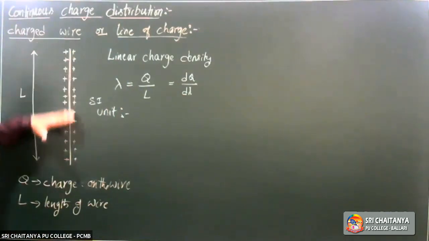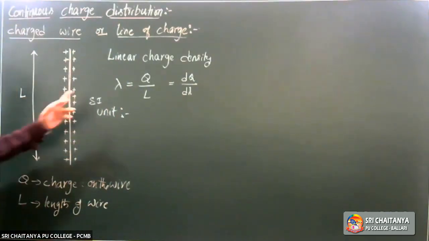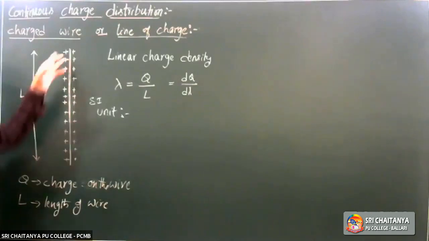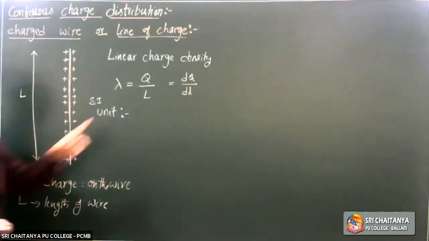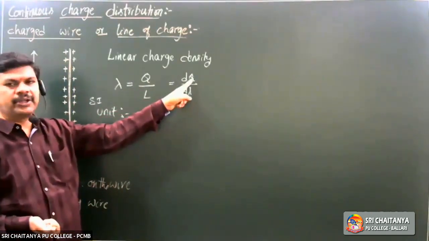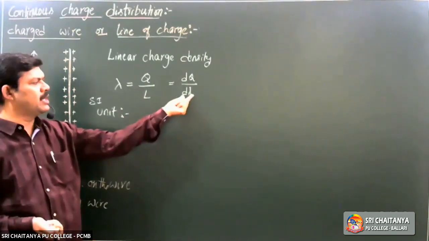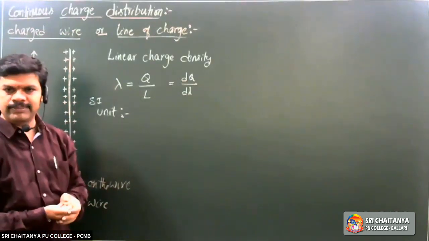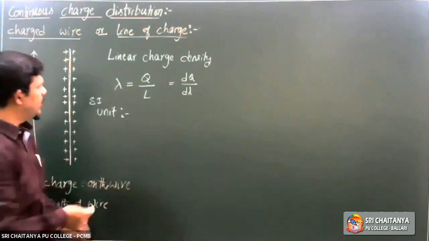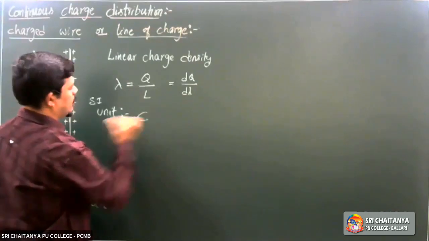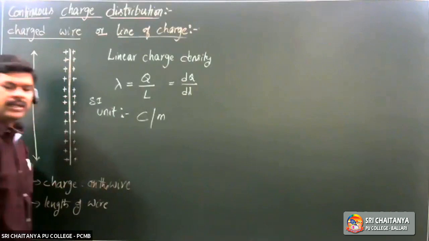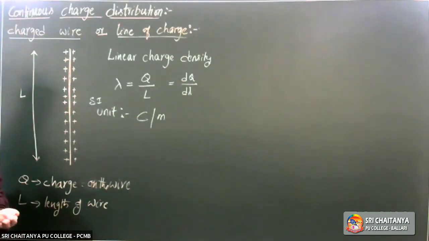For total charge q and total length L, it is q by L. If you take a small part of it, and the distribution is uniform, on that small part the charge is dq and the length is dl. Then dq by dl is also equal to lambda. SI unit: charge is coulomb, length is meter, so coulomb per meter.